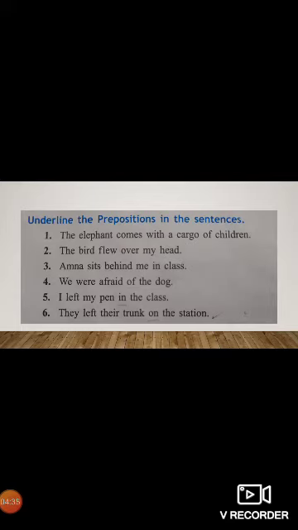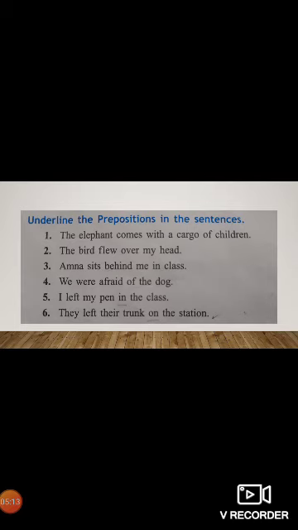Now boys, you will underline the prepositions. Look at number 1. Here with is a preposition, so you will underline with. Look at number 2. Here over is a preposition, so you will underline over. Number 3, behind is preposition. Okay, so you will underline this. Number 4, of is the preposition. Number 5, in is a preposition. And number 6, on is a preposition. So these are the examples of prepositions. So boys, this is your classwork.